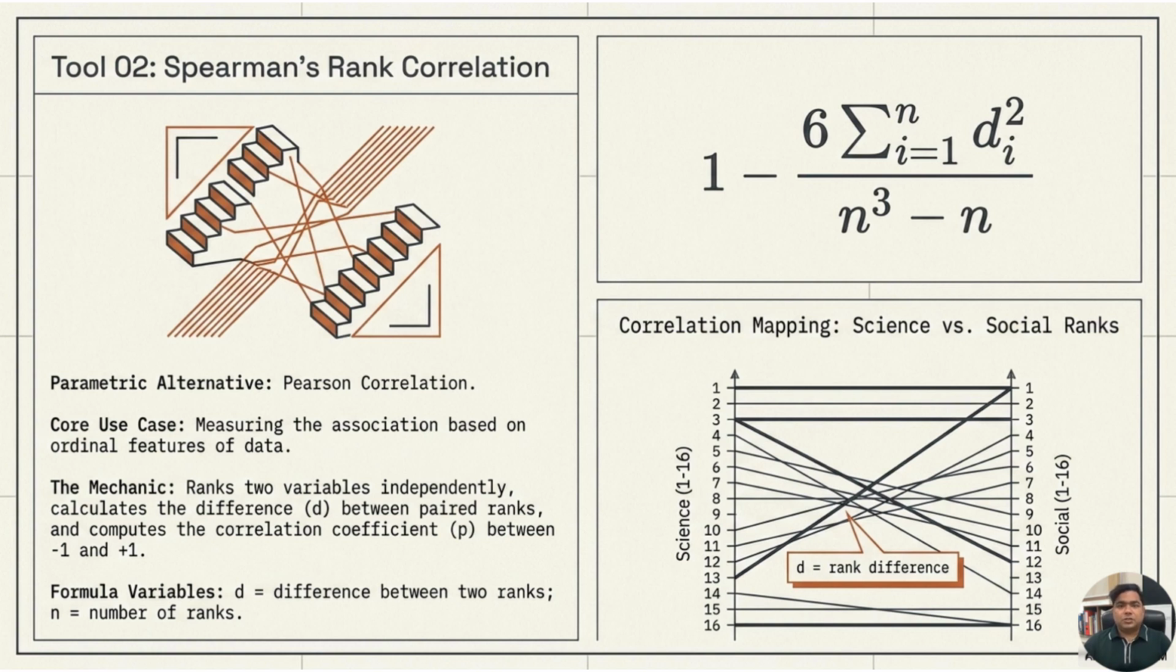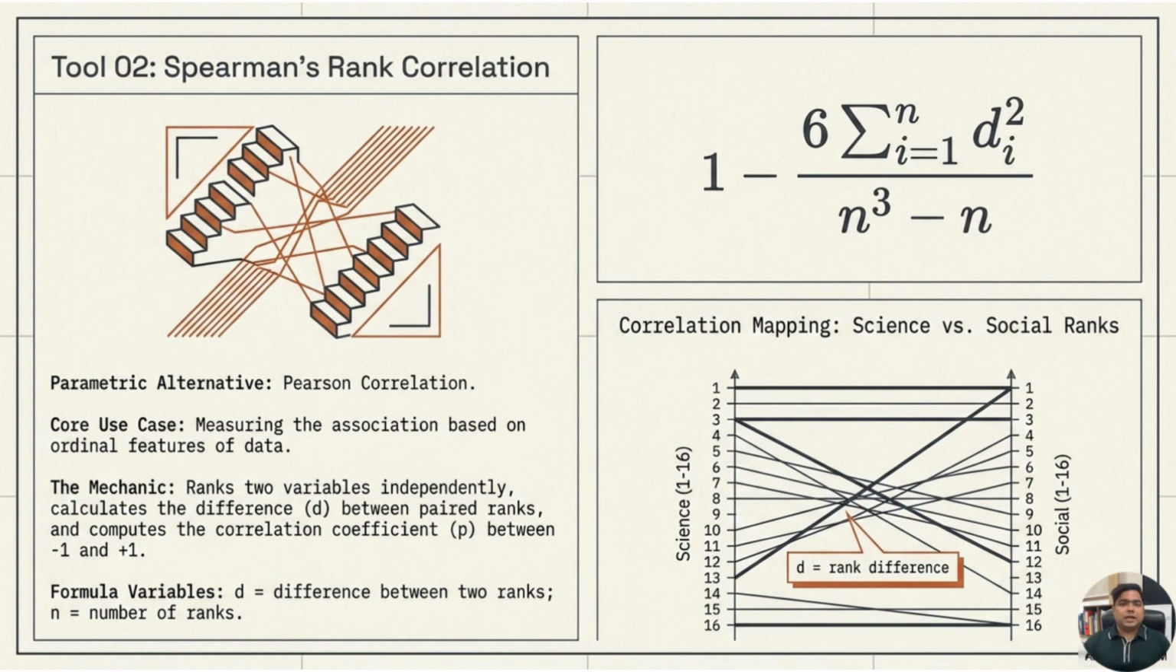But Spearman correlation is used when the data is ordinal, ranked or not normally distributed. For example, suppose students are ranked in science and also ranked in social studies. We may want to know whether students who rank high in science also rank high in social studies. Spearman's rank correlation can help us measure that relationship.